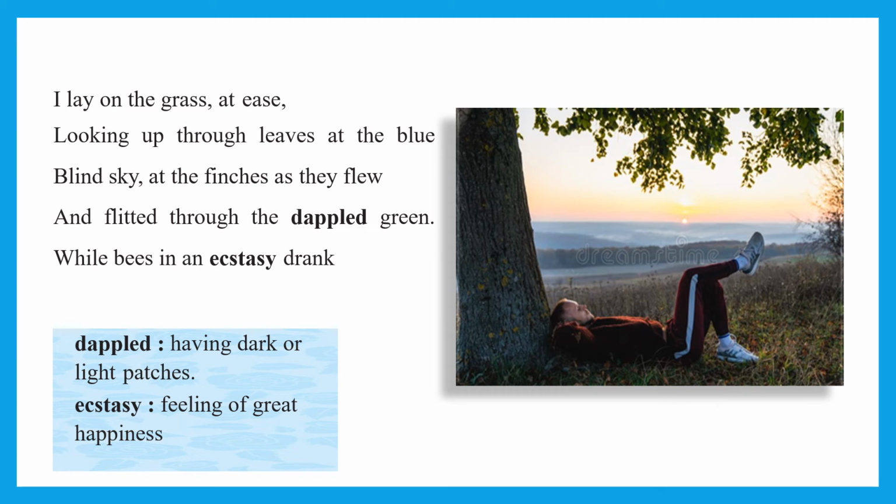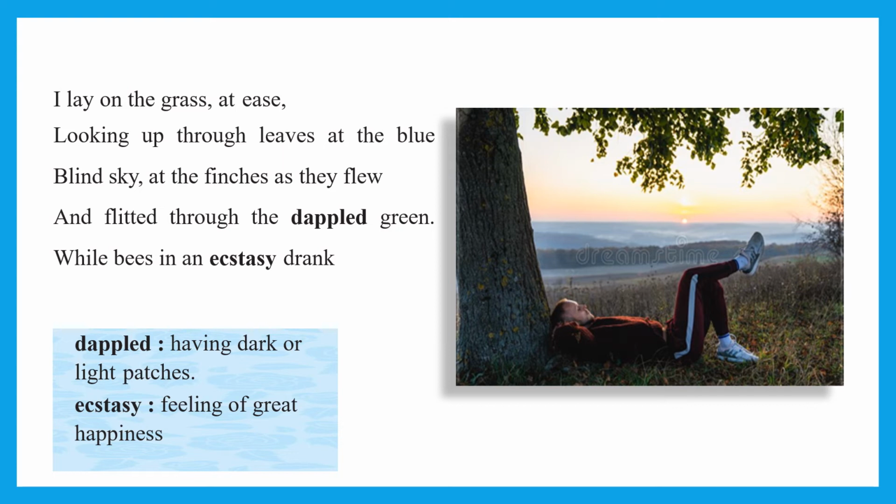When the poet lay down below the tree on the grass, he felt at ease, he felt very good. He looked through the leaves at the blue sky, and at the finches as they flew.